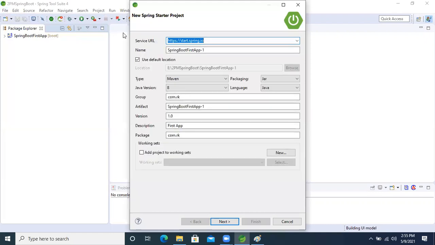So this is the Spring starter application. The first application was just created, and now this is the second application. The package name is com.rk only. For the description we will give, second application. The Java version is 1 only.